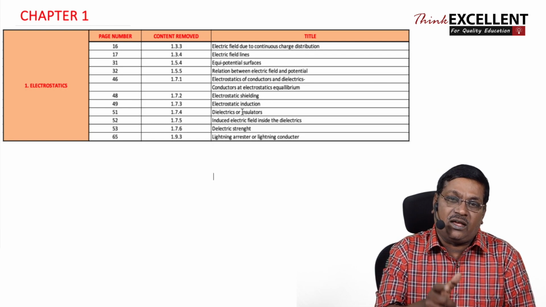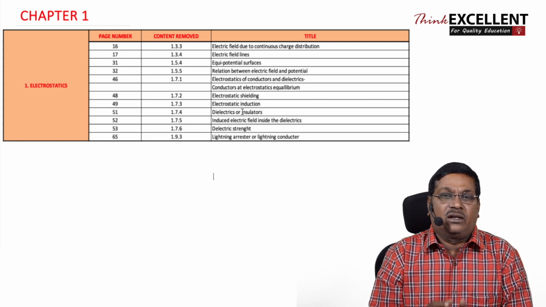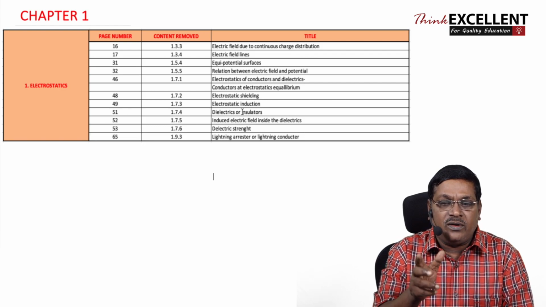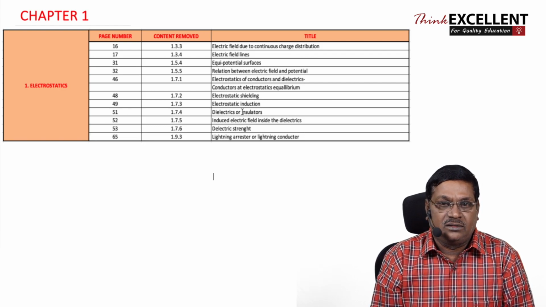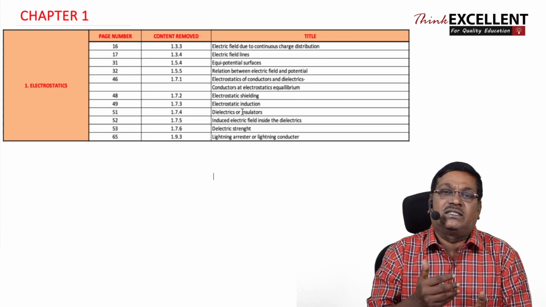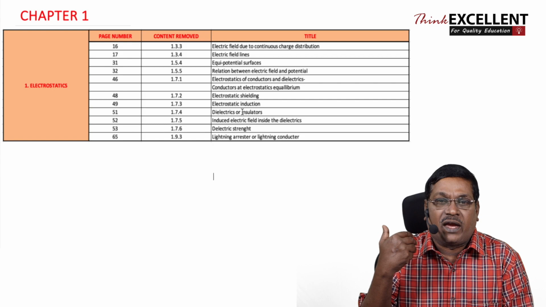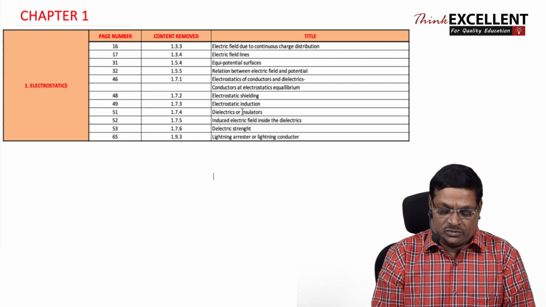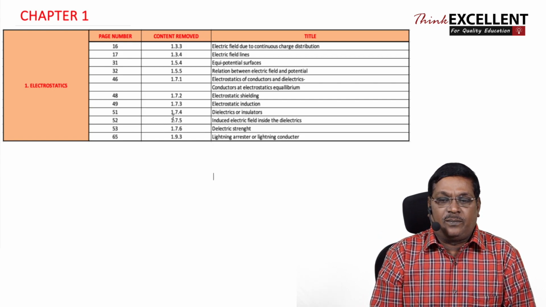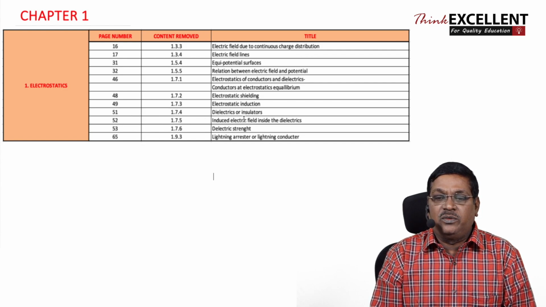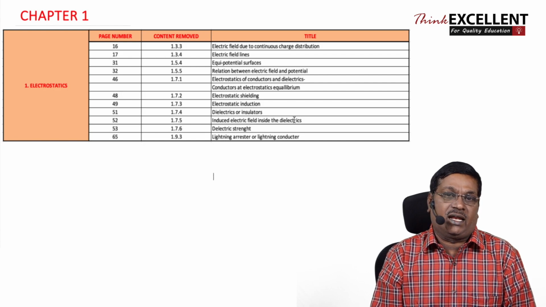So that content is available in the syllabus. Though they are not going to ask what dielectrics are, you must know what a dielectric is exactly, so that you can understand the concept of the capacitor in the later part. Now, page number 52, content removed is 1.75, induced electric field inside the dielectric.